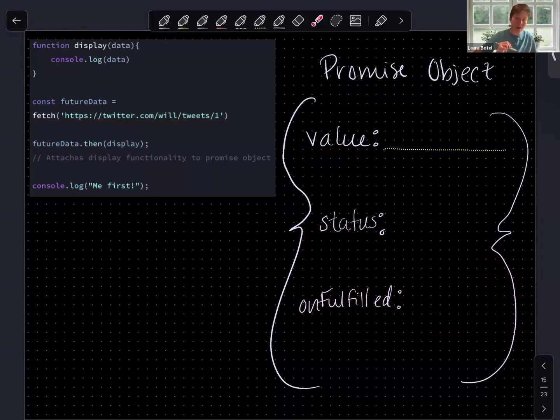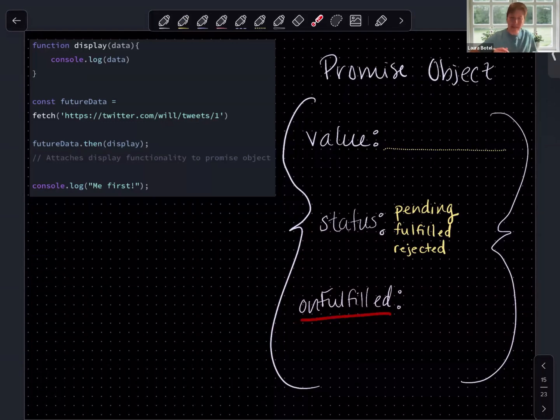The status is going to be one of 3 things. It starts as pending, but it could also be fulfilled, as in the value is now known, or it could be rejected, as in there was an error. We weren't able to get the first tweet of the user Will. Okay? We then have this last property that we're really going to focus on here, which is called onFulfilled.